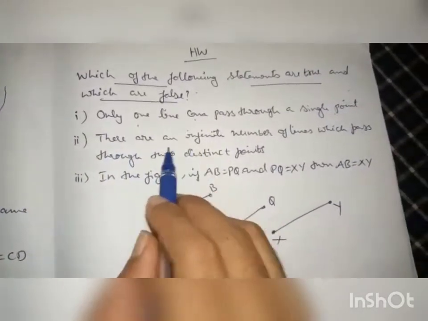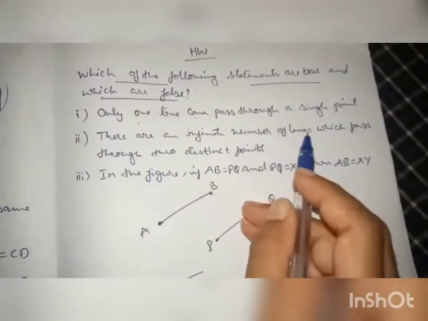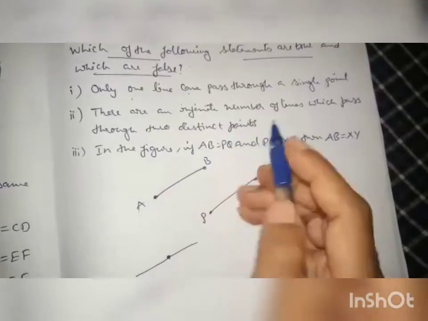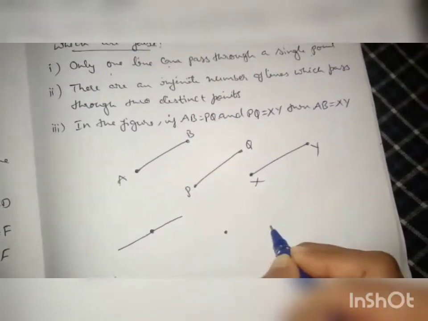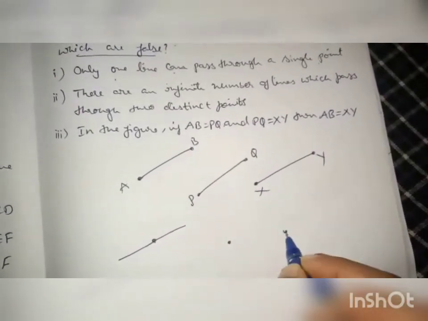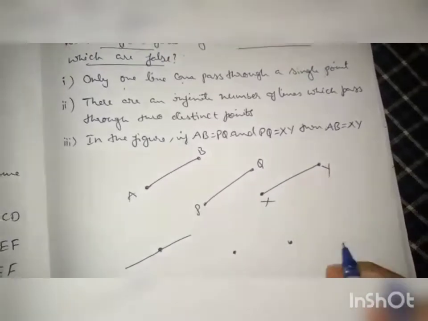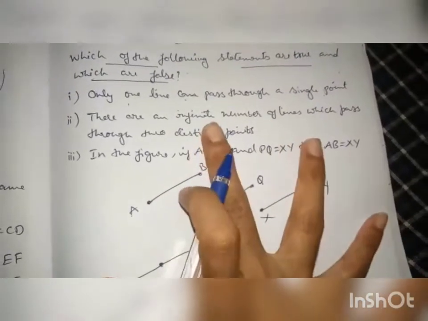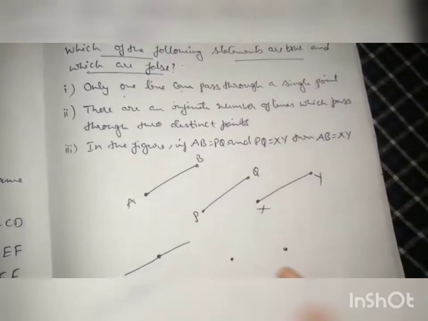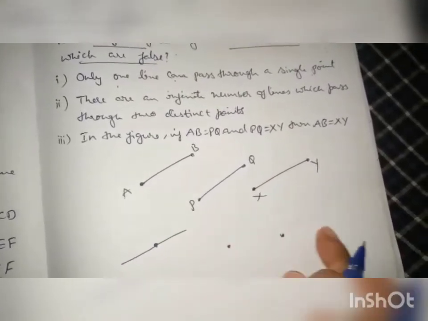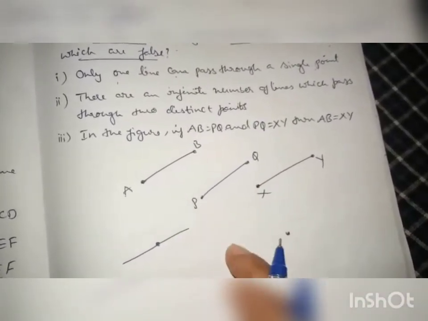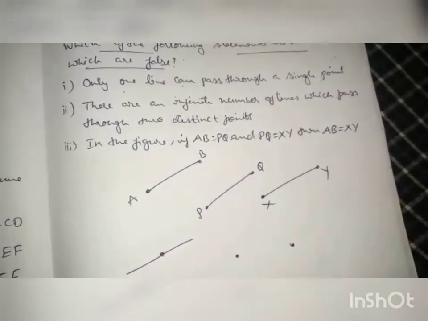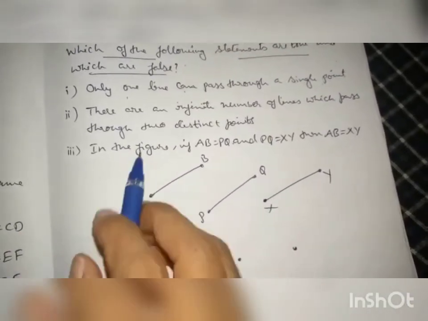Second one: there are an infinite number of lines which pass through 2 distinct points. So there are 2 distinct points. How many lines can you pass through here? They said infinite. Infinite means countless. Whether we can pass an infinite, countless number of lines through these 2 points, you have to answer. True or false, you have to say.